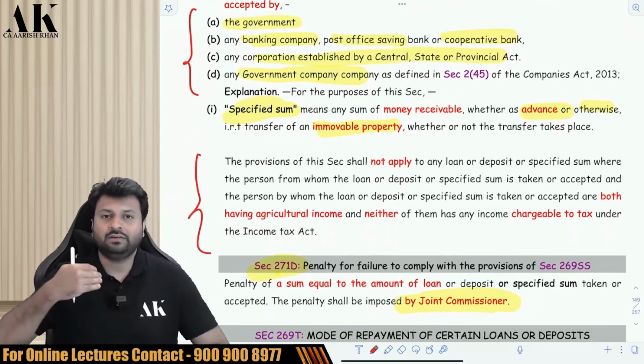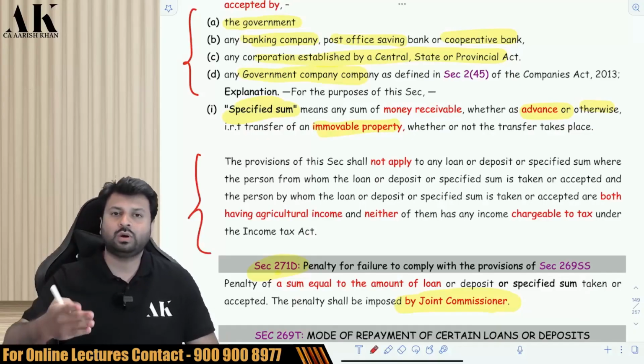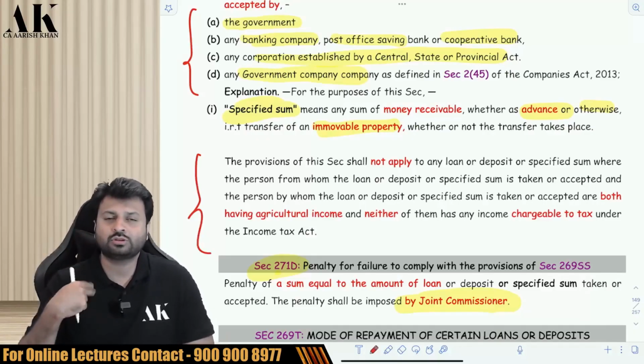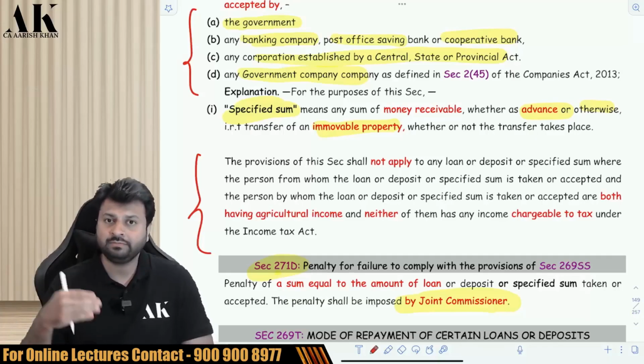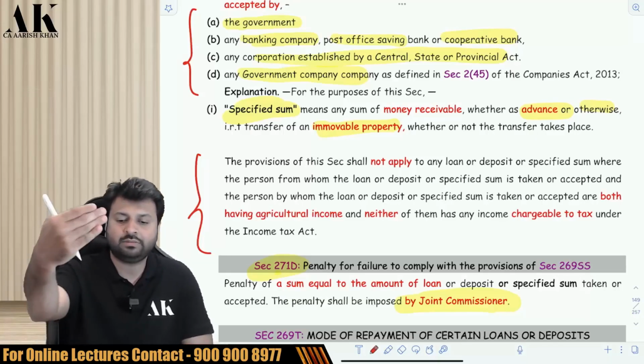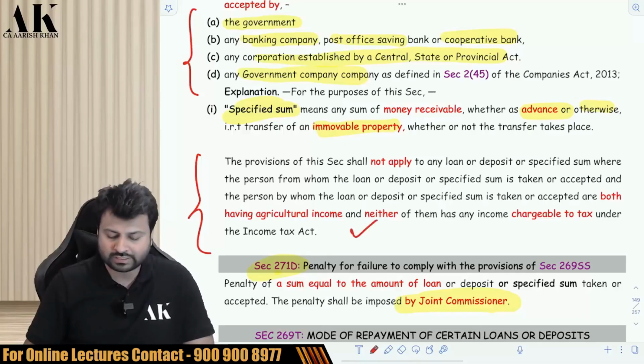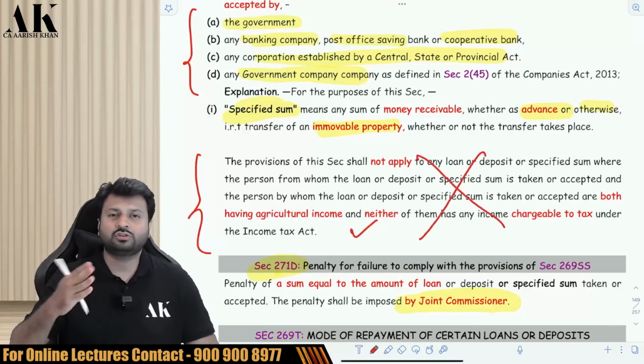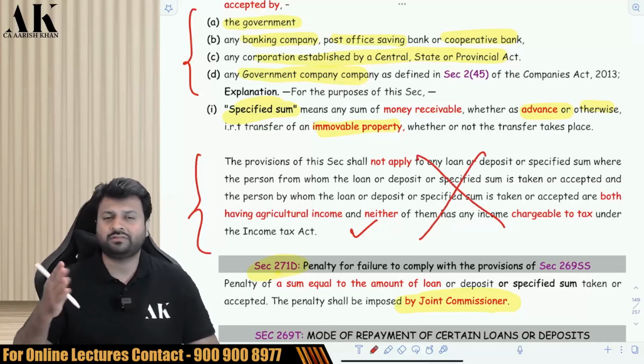Further, this provision is not applicable in one more case. If the lender and the borrower both are agriculturists, if I am an agriculturist, you are an agriculturist, my taxable income is less than the basic exemption limit, and your taxable income is also less than the basic exemption limit, then there is no harm. This section is not applicable for us. We both should be farmers, and both of our incomes should be less than the basic exemption limit, then I can accept the money in cash.